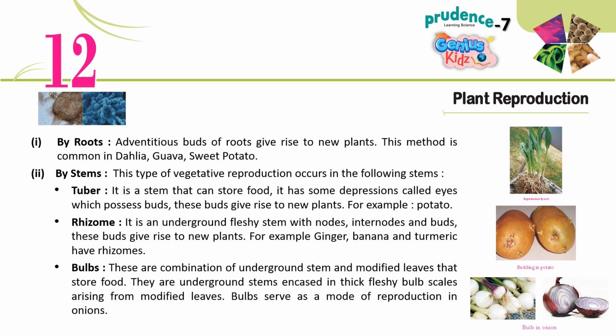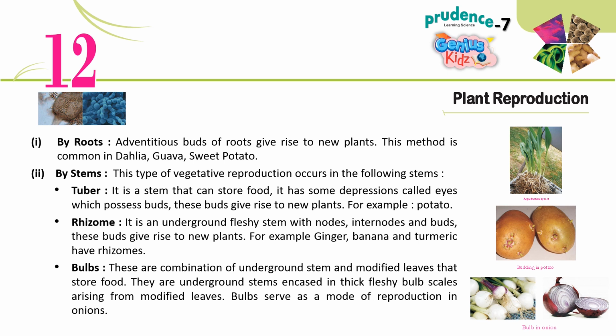1. By roots. Adventitious buds of roots give rise to new plants. This method is common in dahlia, guava, sweet potato. 2. By stems. This type of vegetative reproduction occurs in the following stems. Tuber. It is a stem that can store food. It has some depressions called eyes which possess buds. These buds give rise to new plants.